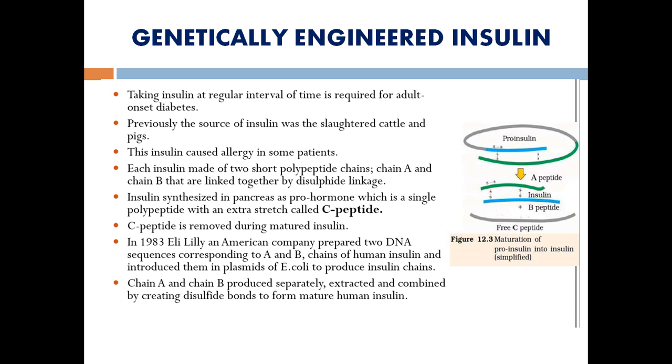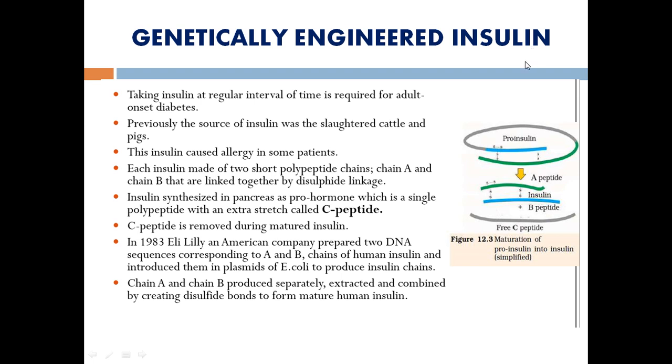Before entering into the topic, we should know what insulin is, what its function is, what mechanism it follows, and what deficiency occurs if insulin is lacking. First, what is insulin? Insulin is a protein, otherwise we can call it a hormone. All hormones are proteins. Especially, insulin is secreted from the beta cells of the islets of Langerhans of the pancreas.